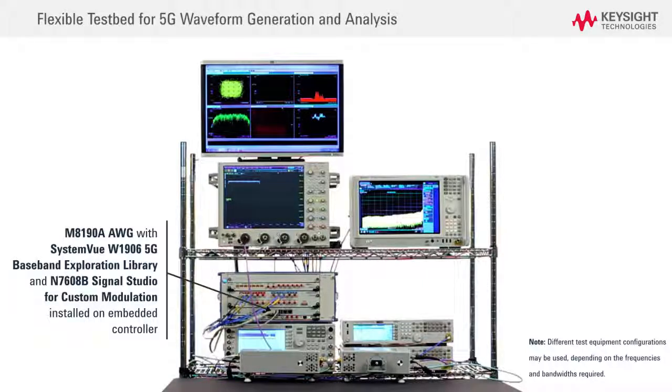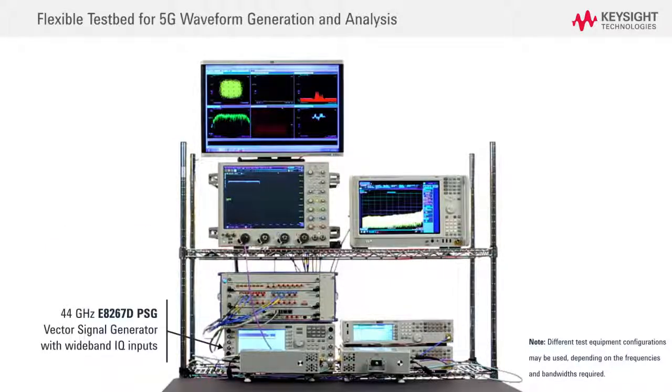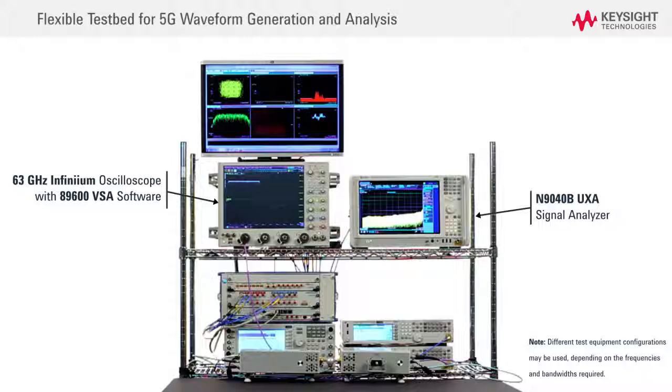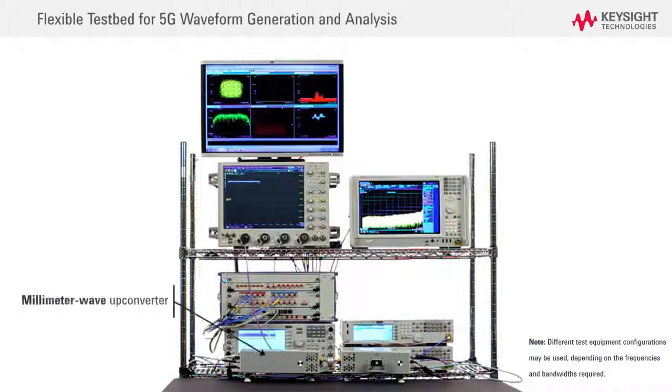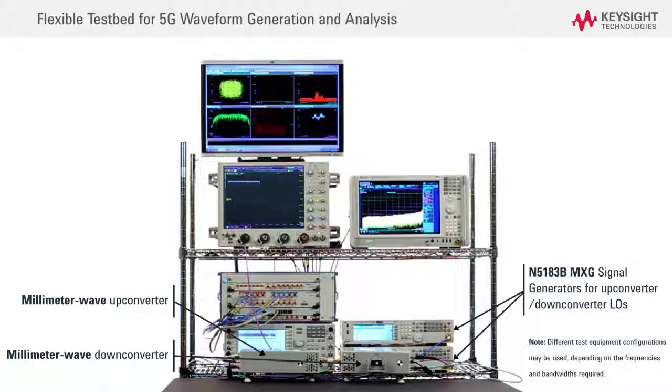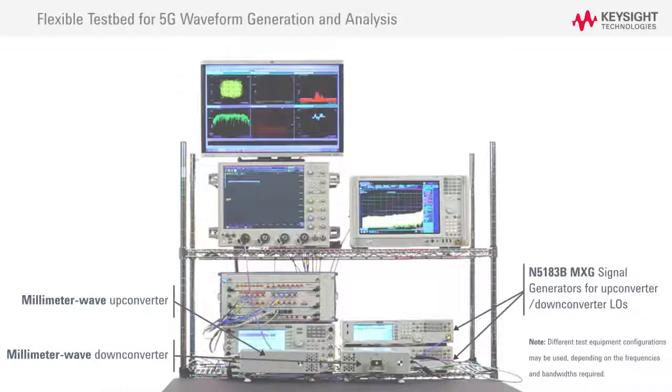an arbitrary waveform generator with the SystemVue 5G baseband exploration library and Signal Studio for custom modulation software installed on the embedded controller, a PSG vector signal generator to generate wideband signals up to 44 GHz, a UXA signal analyzer and/or a 63 GHz oscilloscope with 89600 VSA software for high-frequency wide-bandwidth signal analysis. For millimeter wave frequencies, a millimeter wave up converter and down converter can be used, along with MXG microwave analog signal generators for the LOs.